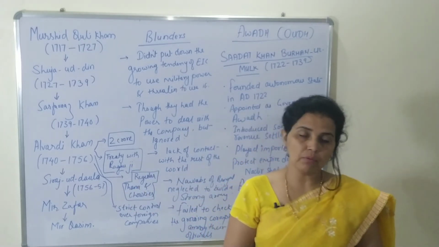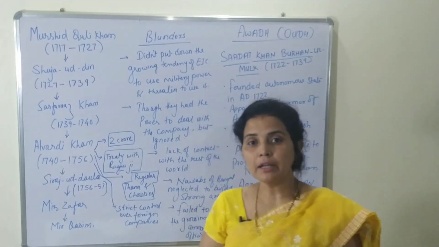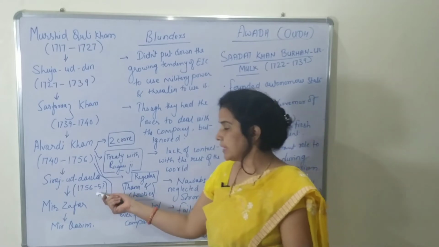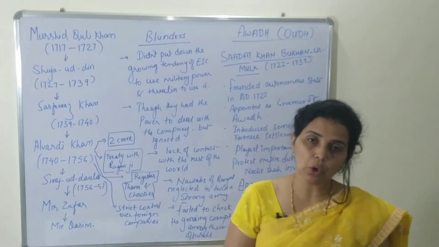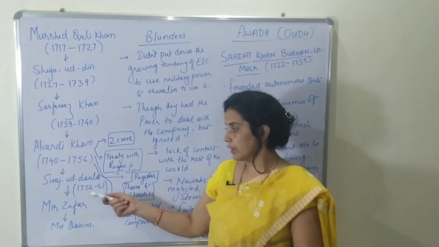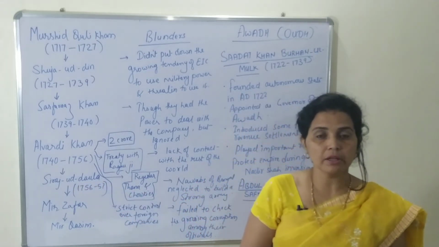Corruption was very high, bribery was very high, and finally these corrupt officials sold Siraj-ud-Dawla into the hands of the English people.